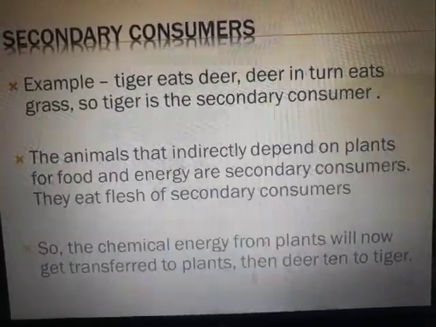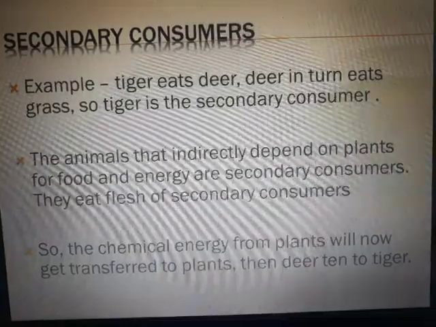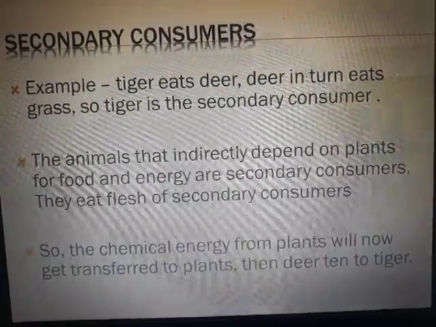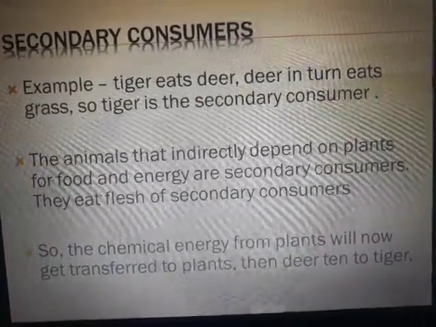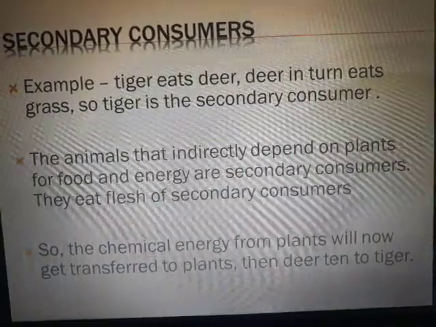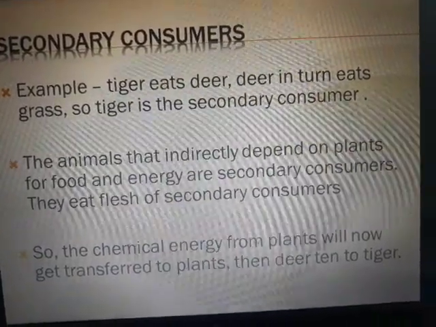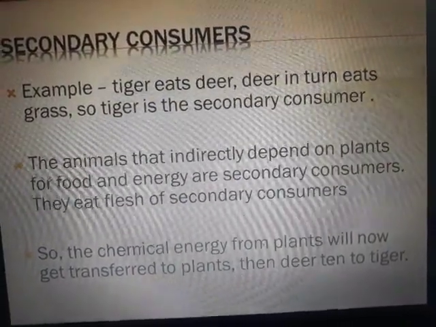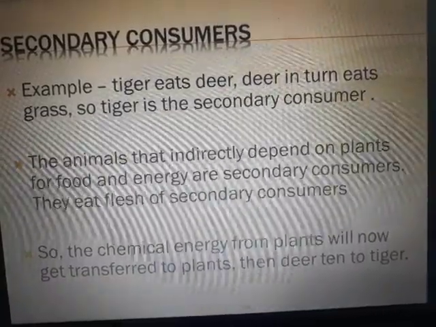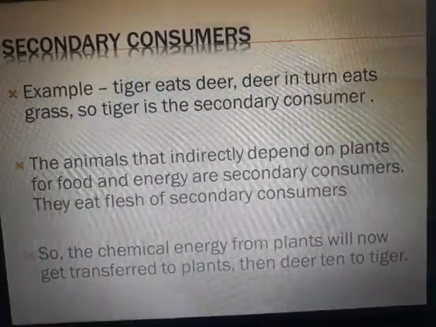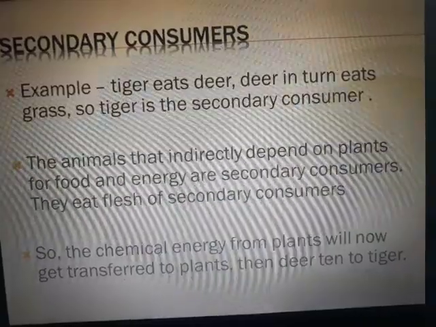It's just that they are not eating plants directly, they are eating the flesh of the animal that is consuming the plants, right? So they eat flesh of secondary consumers. They eat flesh of the primary consumers, you can say. Here it is written secondary, but please rectify it, it has to be primary consumers.